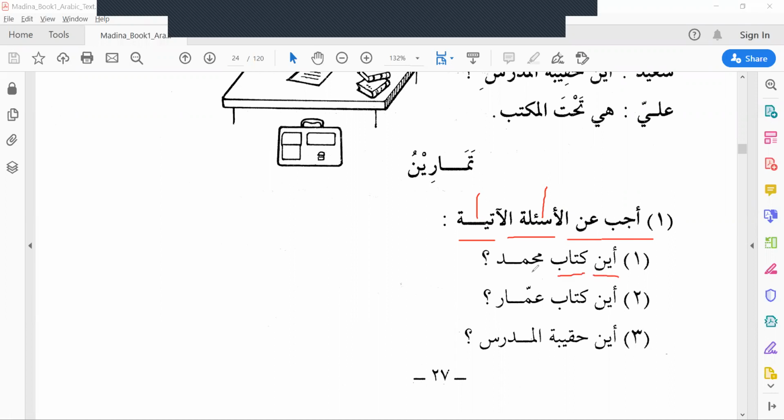Aina kitabu Muhammadin? Where is Muhammad's book? Aina kitabu Ammarin? Where is Ammar's book? Aina haqibatul mudarrisi? Where is the teacher's bag? Okay, you answer it. I will give you time now. Try to find the answer from the lesson.